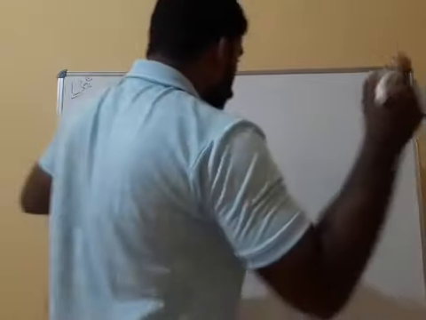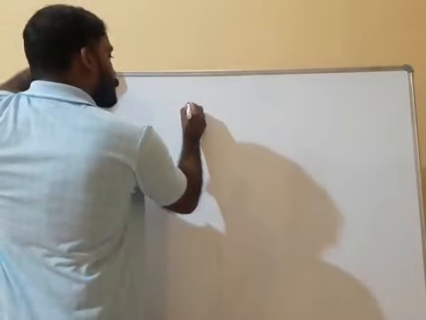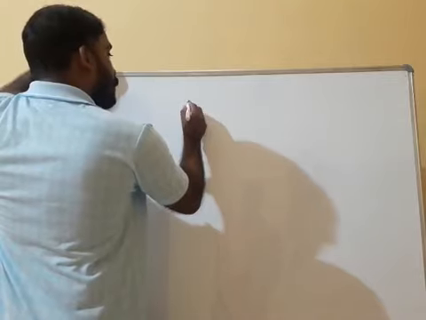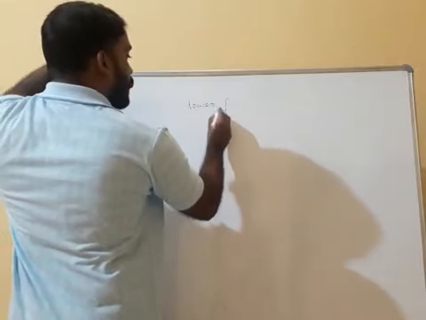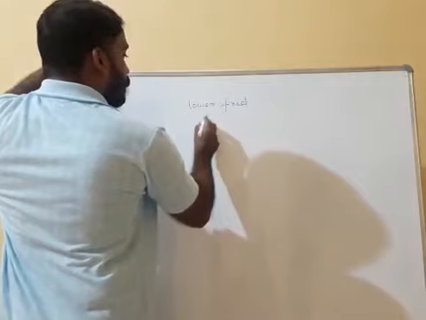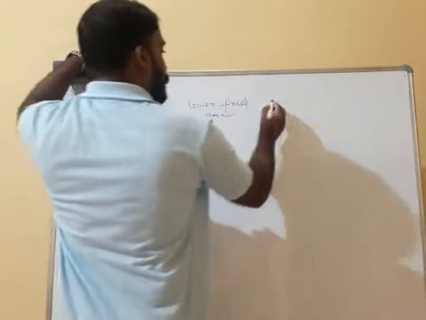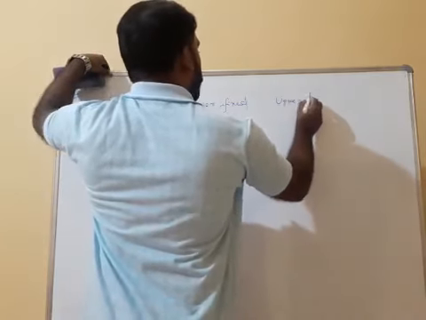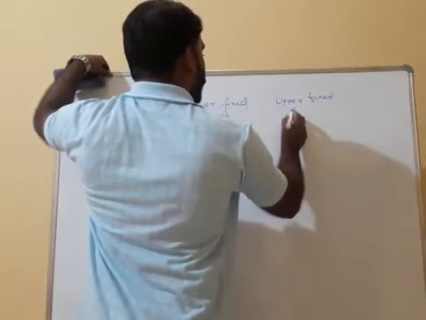There are 2 points: one is the melting point or lower fixed point, and the other is the upper fixed point.